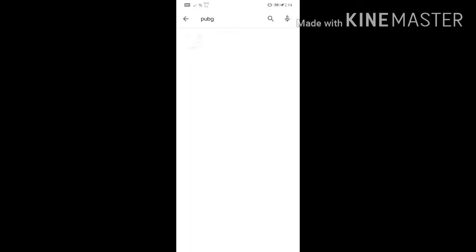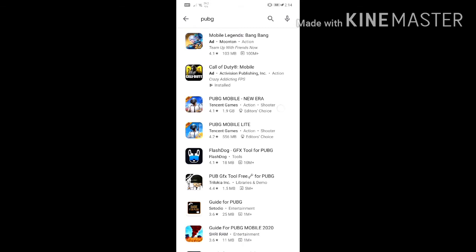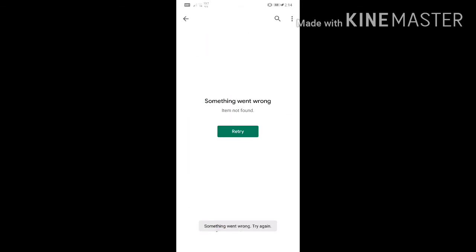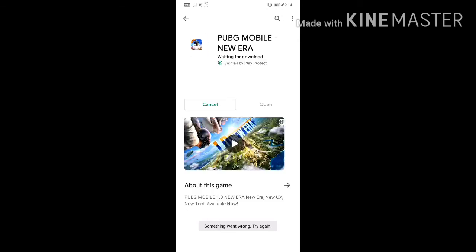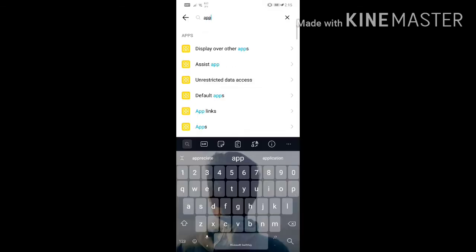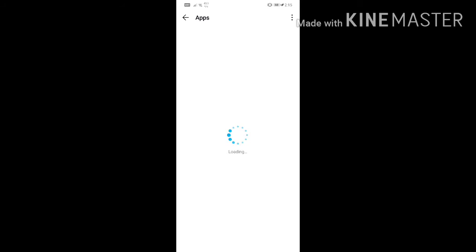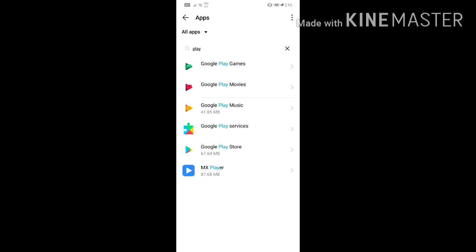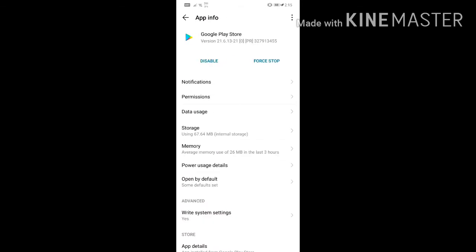Once the credit card or debit card is added, you try to search for PUBG. You are able to see it here, but once you try to install, it shows something went wrong. For that, you need to clear the storage and cache again, whatever I have done, and close all the recent apps that are open. You have to do the same as I did before.